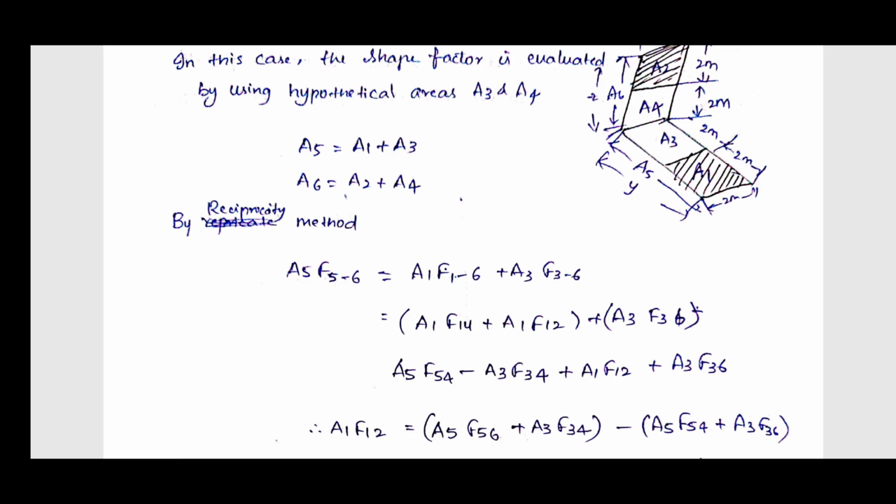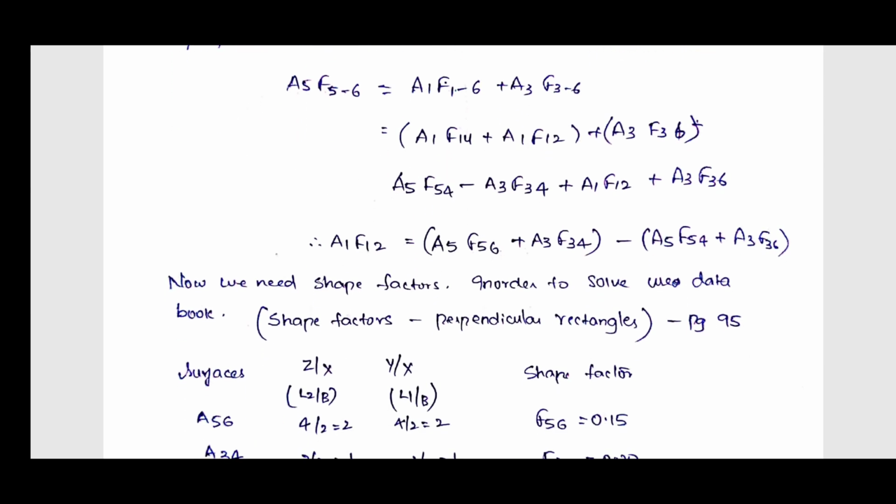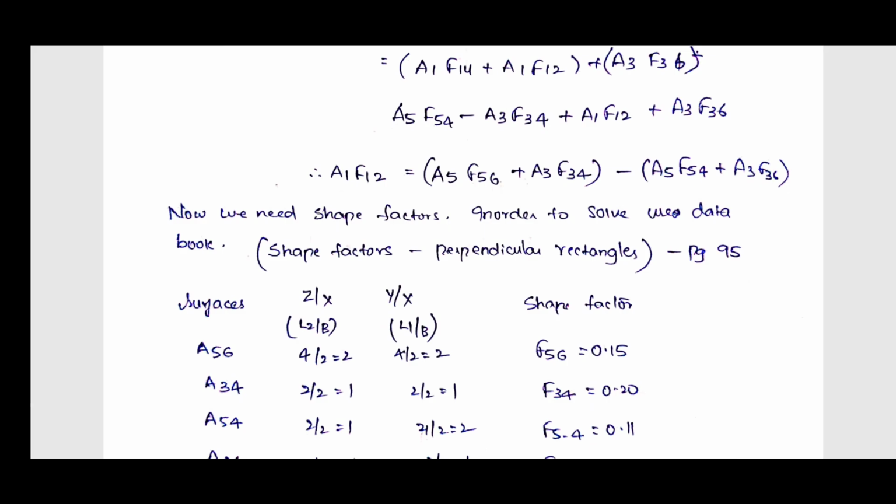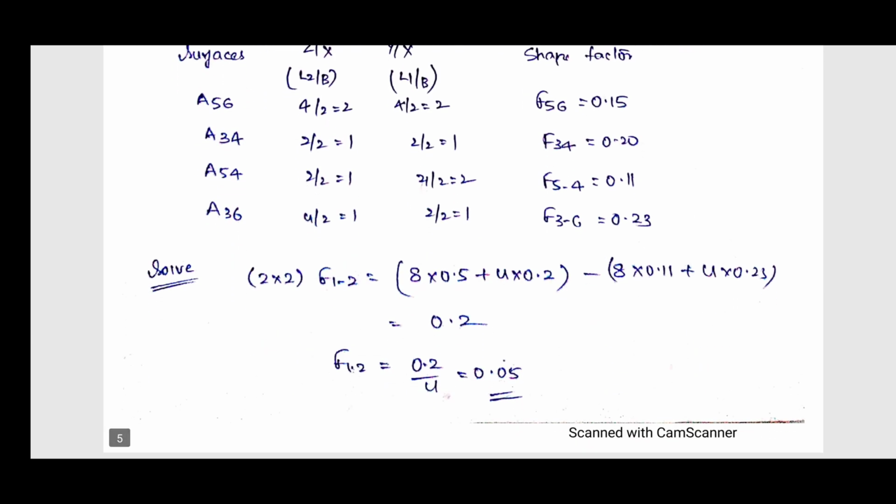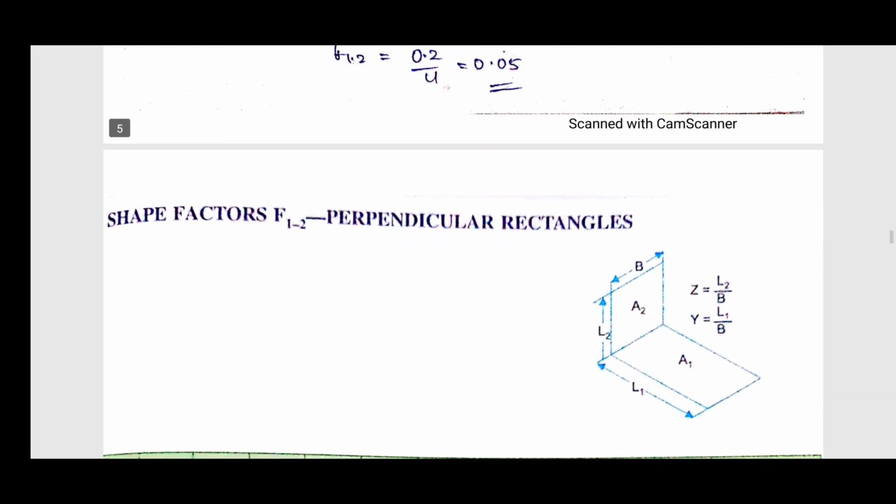So in order to get that one, we have evaluated two hypothetical areas, A3 and A4, and we are writing the shape factor equation accordingly to connect A1 and A2. For all these shape factors, by using a data book, we are finding L2 by B and L1 by B. So we are taking the values from the data books. Once you refer to the data book, you will understand how you got here. If you substitute all the values, you will get the final answer, which is the shape factor.